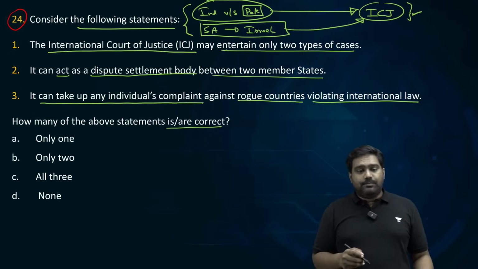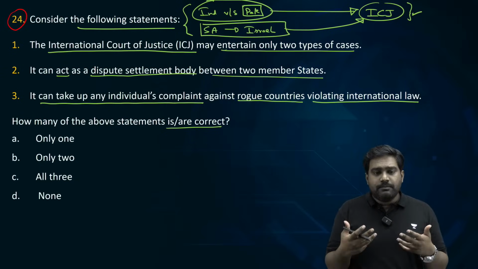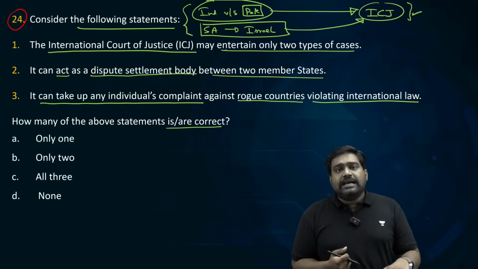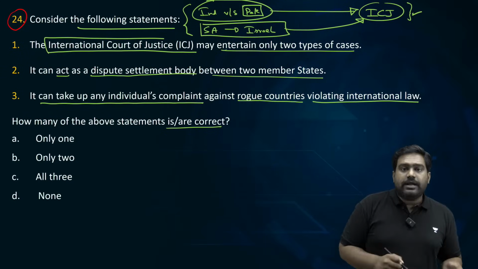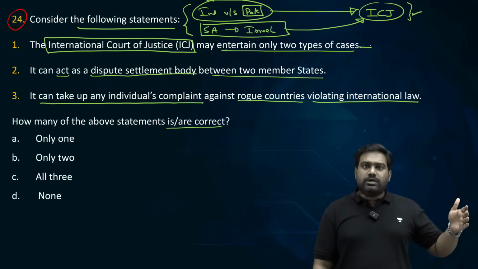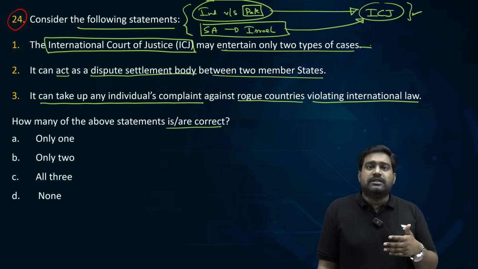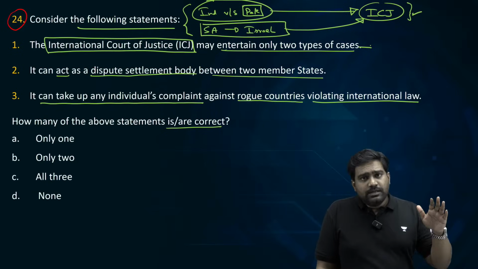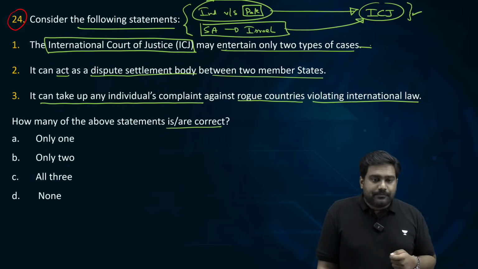Because of these recent developments, ICJ becomes very, very important. The static portion related to it becomes important. So ICJ is also a principal organ. It's the principal judicial body of the UN. All right. Any idea where is it located? Where is it headquartered? Because United Nations is headquartered in New York, in the US. So General Assembly, your Security Council, even Economic Social Council, they're all headquartered in New York. But how about ICJ? Where is it headquartered?